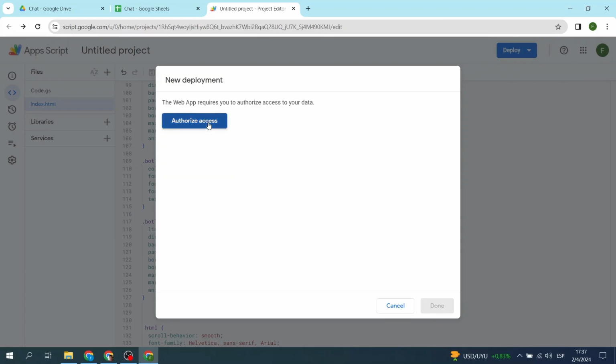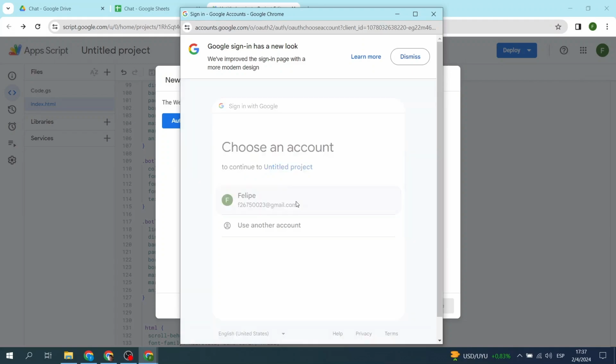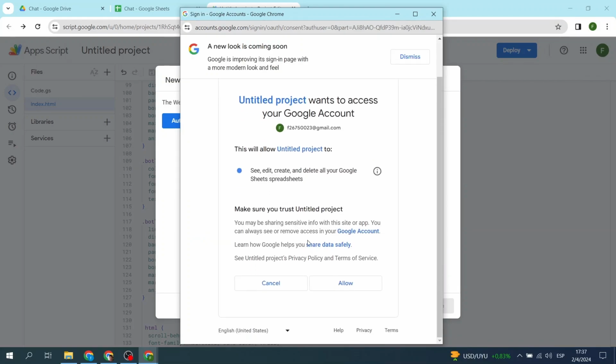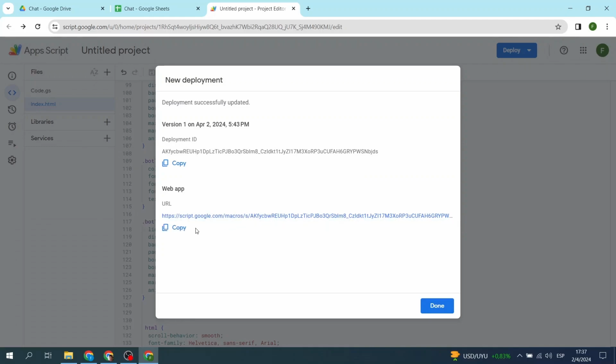Authorize access. Here it will bring a warning. It will tell us to pay attention because Google didn't make this app, we did. We must press Advance and then go to our project that we didn't title. We'll press here. And there it will finally allow us to approve the deployment. We'll wait a bit. And this is the link to our application.